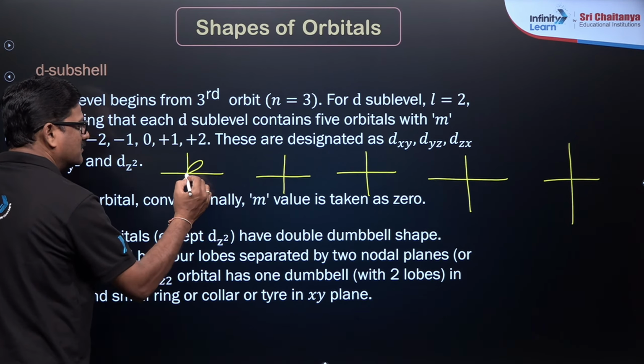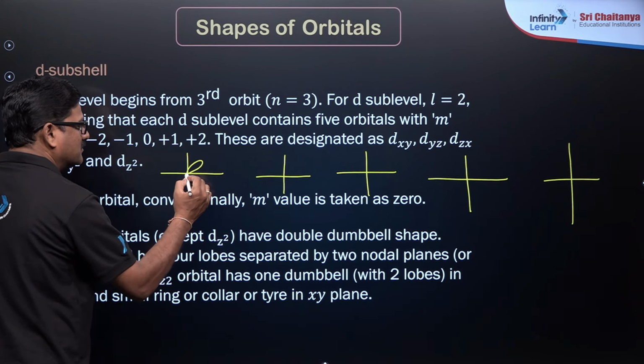And there are two more orbitals, that is x and y. So this is dx square minus y square, and this is dz square. And I just want to say this has a collar. It appears like a p orbital, but it is a d orbital.